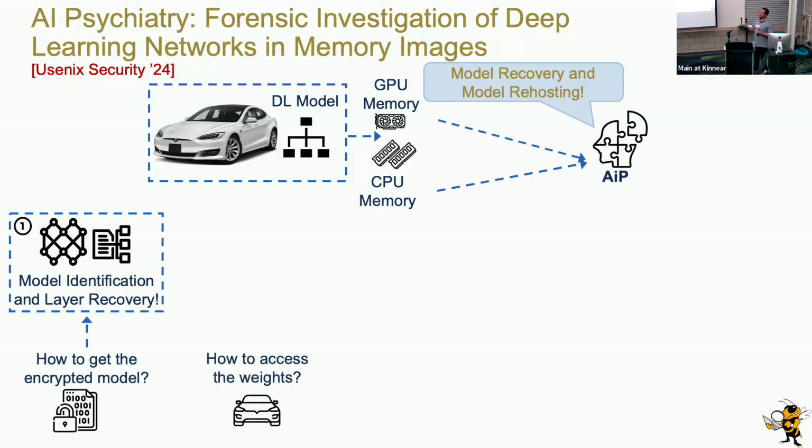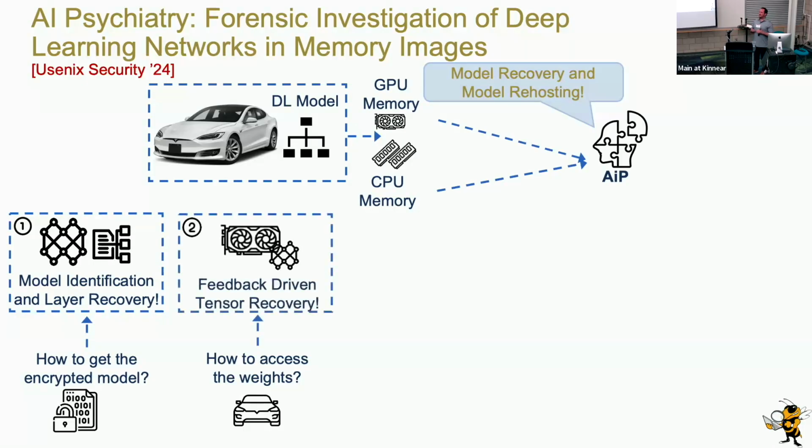layers. Once able to identify the layers and correctly parse the graph structure, there's a problem. And the problem is these tensors might not be accessible via direct linear traversal from the layers. It's dependent on the framework. But our approach takes an agnostic recovery approach, which uses feedback driven from the previous step to recover all the weights that belong to the machine learning system.